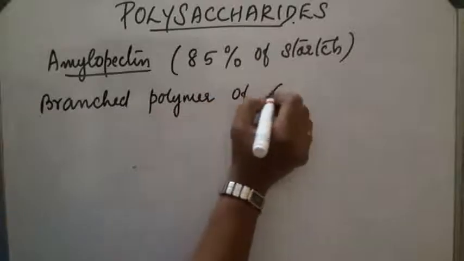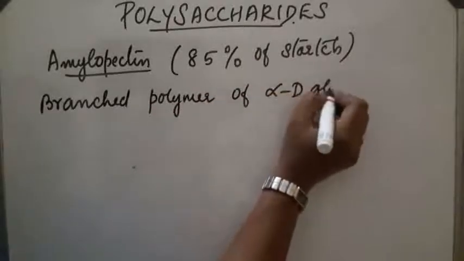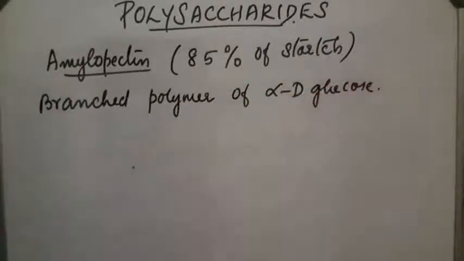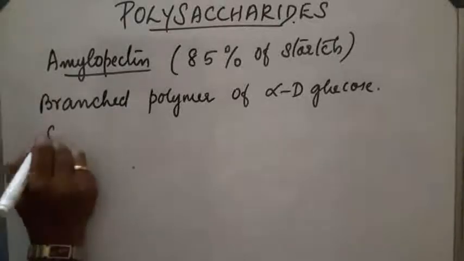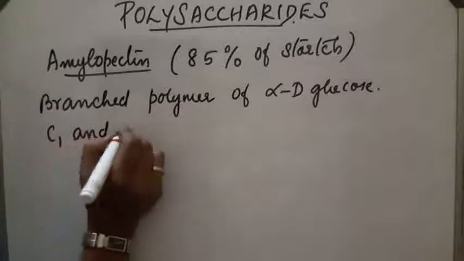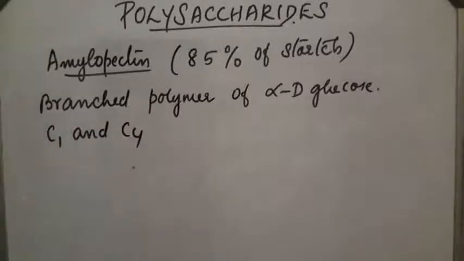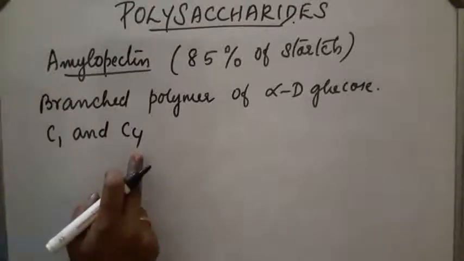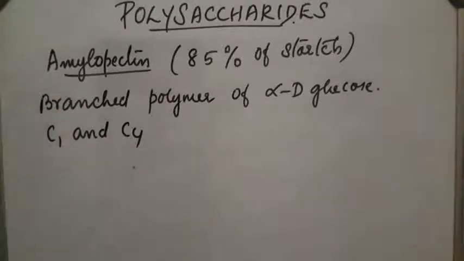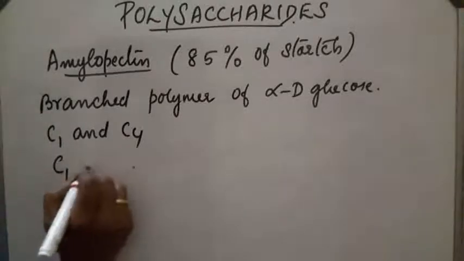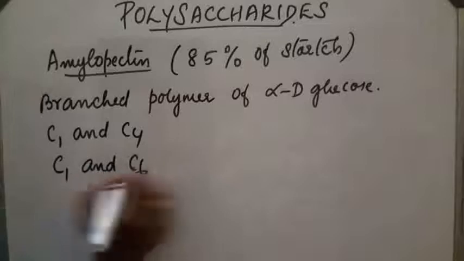Here both linear arrangement and branched arrangement have glycosidic linkage. Linearly it is arranged as C1 and C4 units of glucose, and the branched linkage will be between C1 and C6.